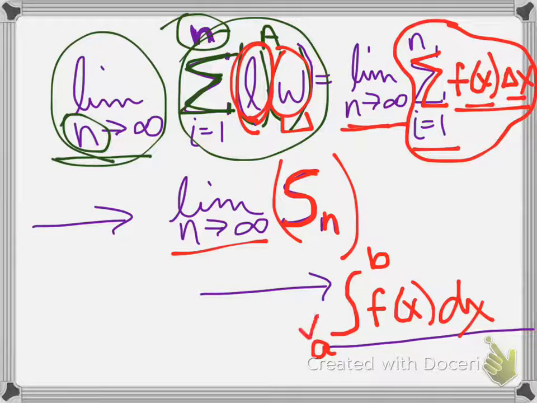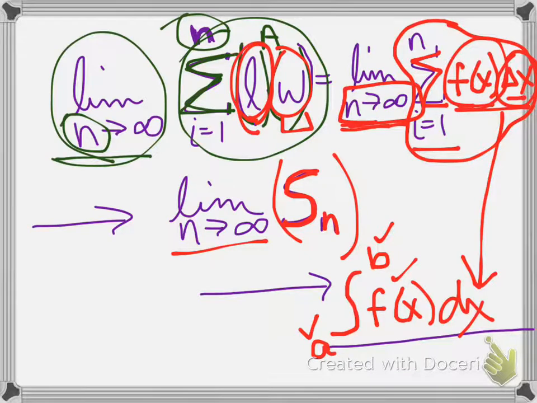We have limits of integration. The a and the b are called limits of integration. We have our function, our f of x, and then remember dx came from delta x, and so when we do integration, that kind of disappears. Here's why. If we look at the area of these rectangles, if the number of rectangles is approaching infinity, then the width of those rectangles should be approaching 0. So this dx is approaching 0, and it's a negligible amount. So when we integrate, that dx gets to go away.